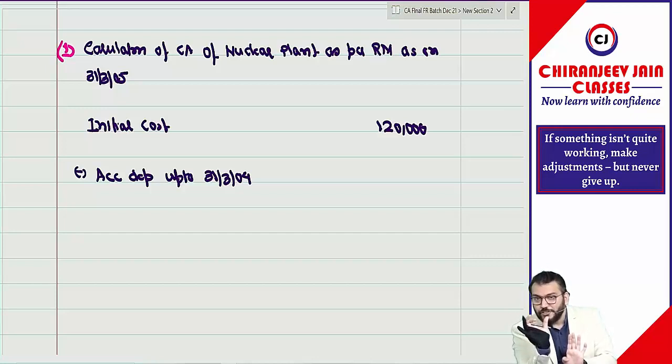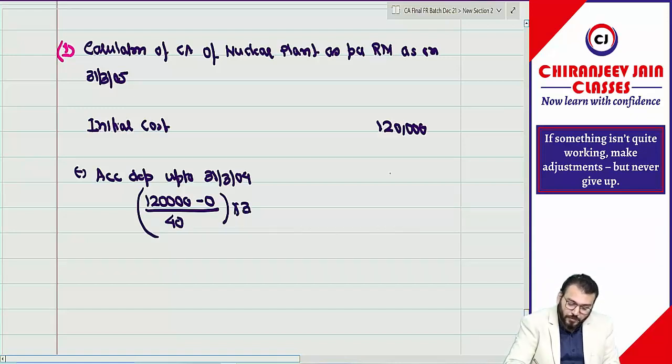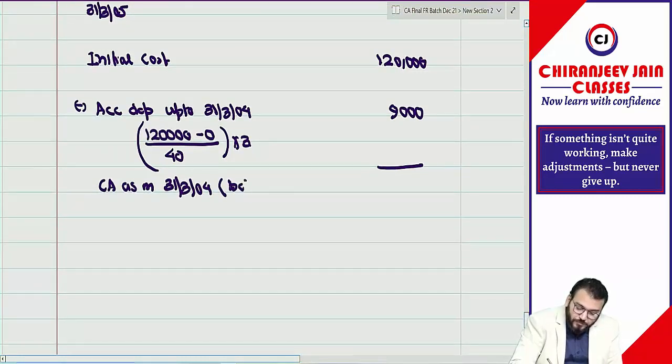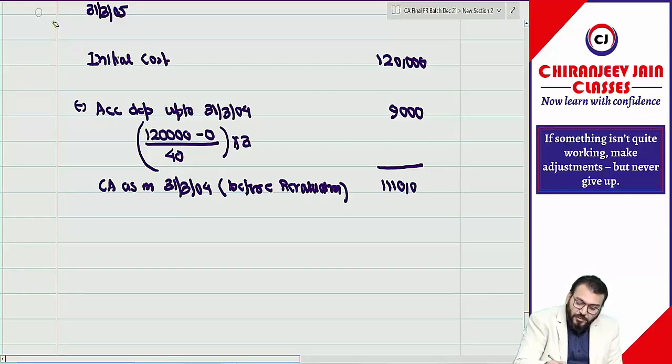Carrying amount is after depreciation. Correct. So this will be 1,20,000 minus 0 divided by 40 into 3. How much? 9,000. So this becomes the carrying amount as on 31st March 2004. Can I say this is before revaluation? Before revaluation, that is how much? 1,11,000. Now I'll compare with fair value. Fair value is what? 1,26,600.